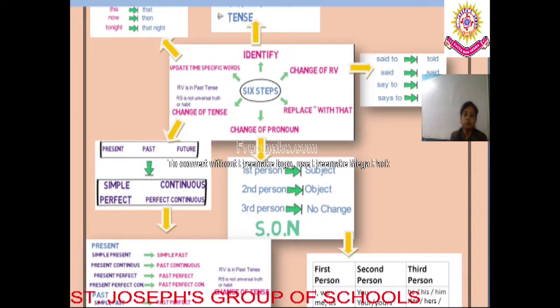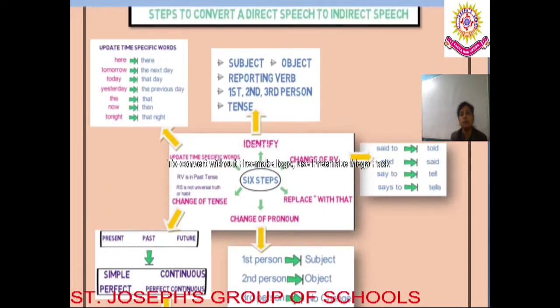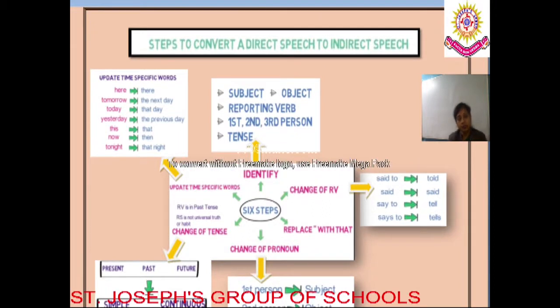So dear students, these time specific words also change their form while we convert the direct speech into an indirect speech. So what are those words? Here is a time specific word which changes to there. Tomorrow changes to the next day. Today changes to that day. Yesterday changes to the previous day. This changes to that. Now changes to then, and tonight changes to that night.